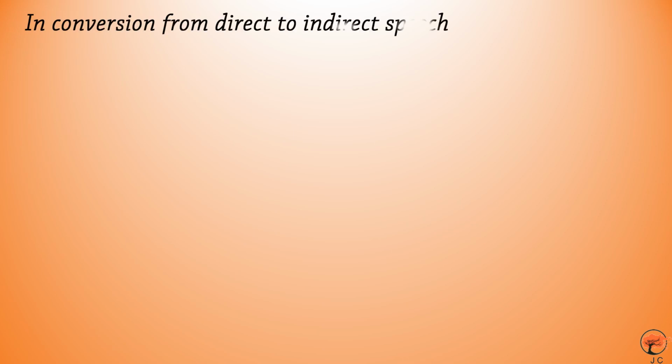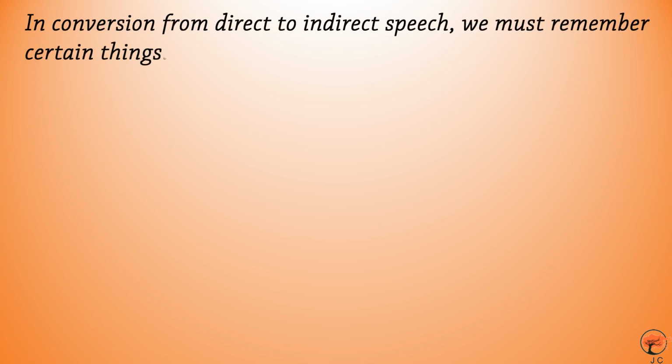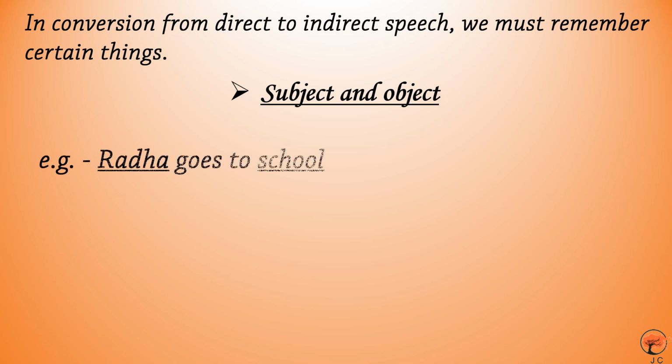Now comes the main issue, conversion from direct speech to indirect speech and vice versa. In conversion from direct speech to indirect speech, we must remember certain things. Number one, subject and object of the sentence. As you know, still I am making you remember. Example, Radha goes to school.